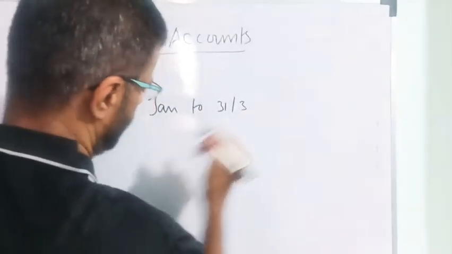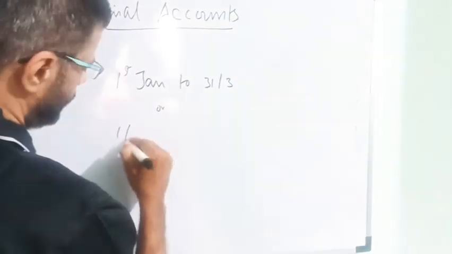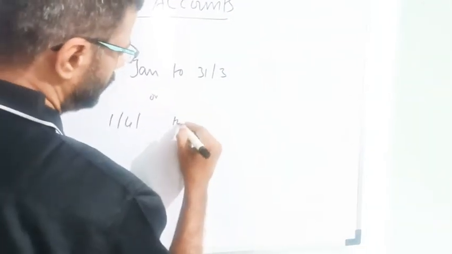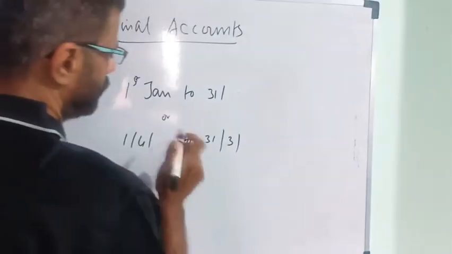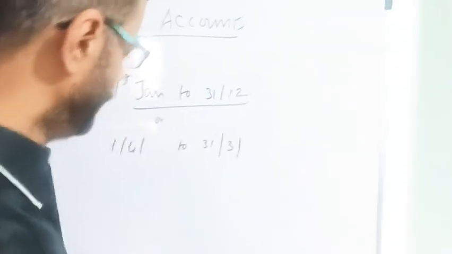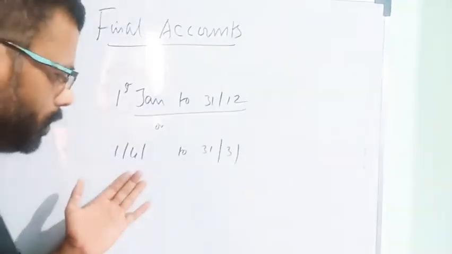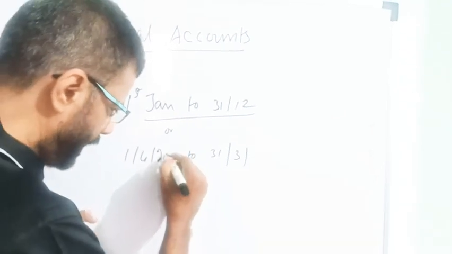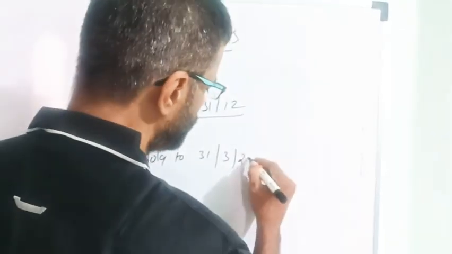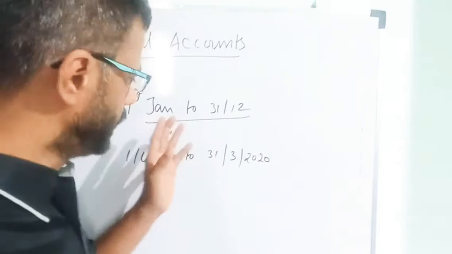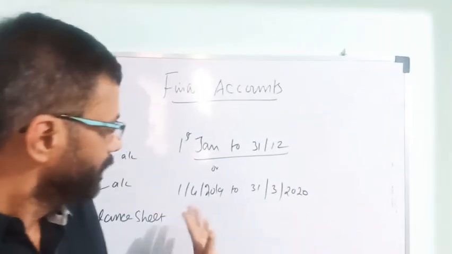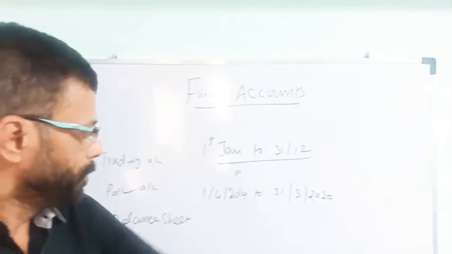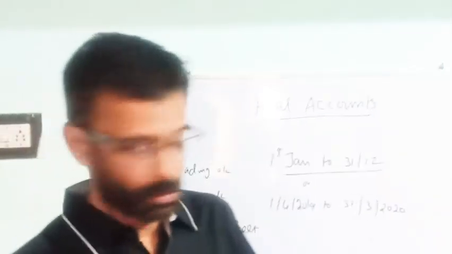31st December, or 1st April to 31st March. So 1st January to 31st December is the financial year, or 1/4/2019 to 31st March 2020. So that is called the financial year, either 1st January to 31st December or 1/4/2019 to 31st March 2020.